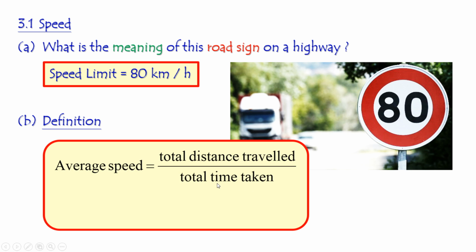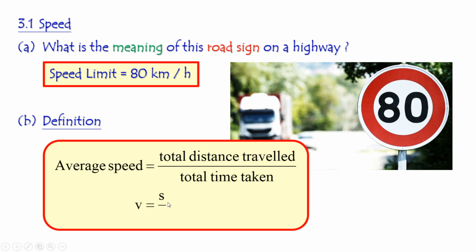Usually, in physics equations, we use symbols to represent these physical quantities. The symbol for average speed is V. V means the speed. And the total distance traveled is something about distance, so we use the symbol S. You may wonder why we do not use the letter D, but it is a convention.